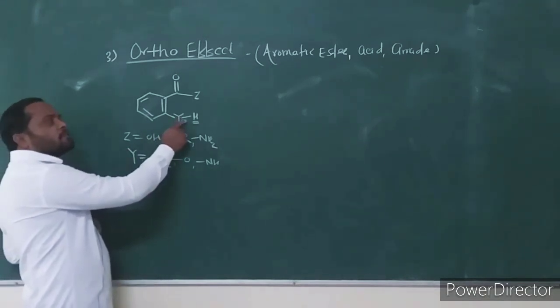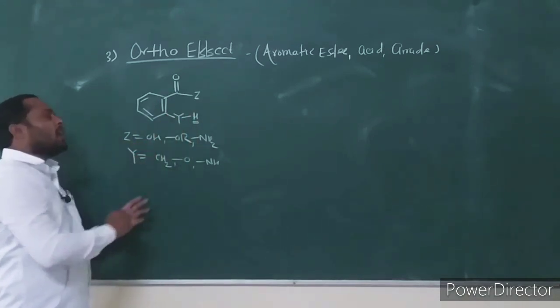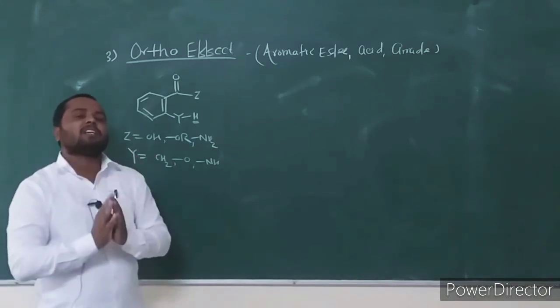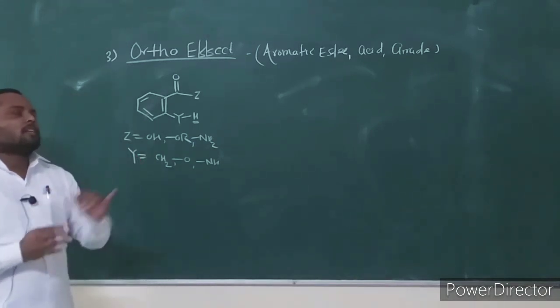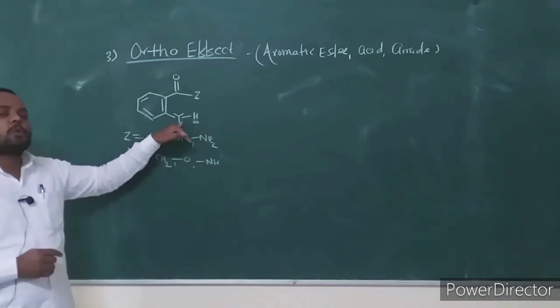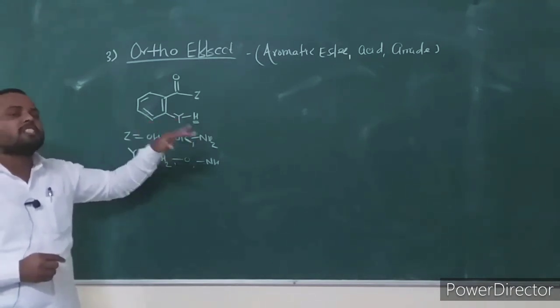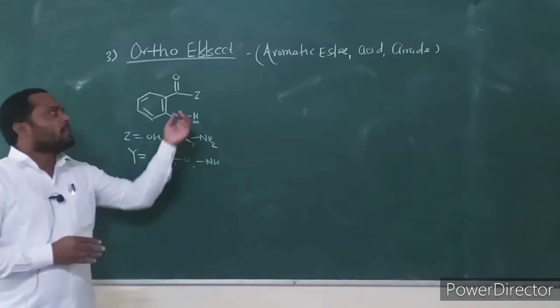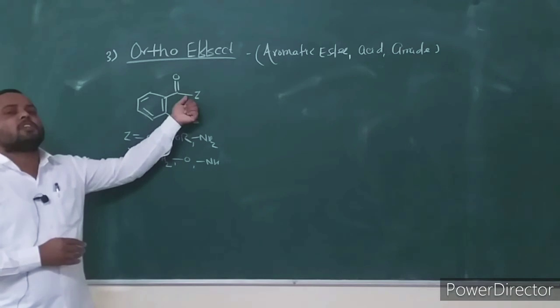Intramolecularly, the one hydrogen present on the ortho group is abstracted by this carbonyl functional group through a 6-membered cyclic transition state.